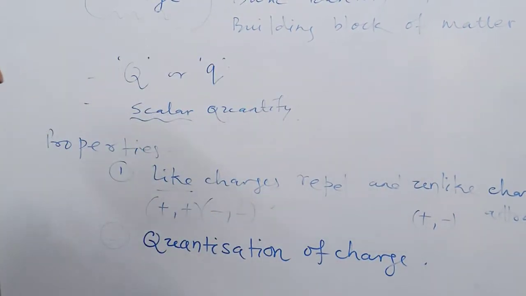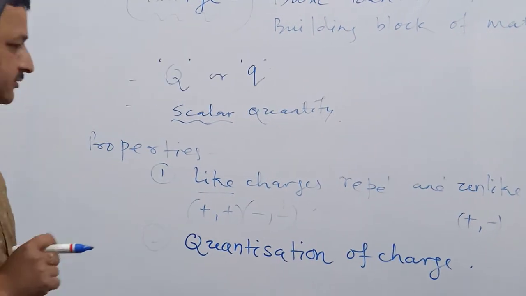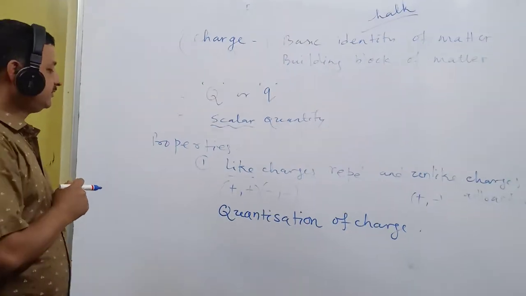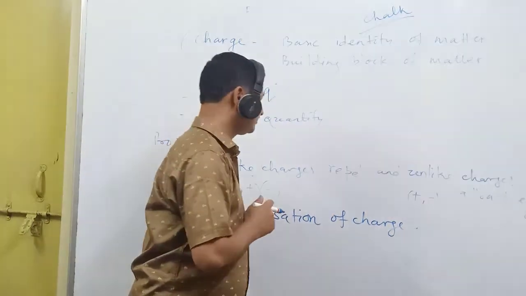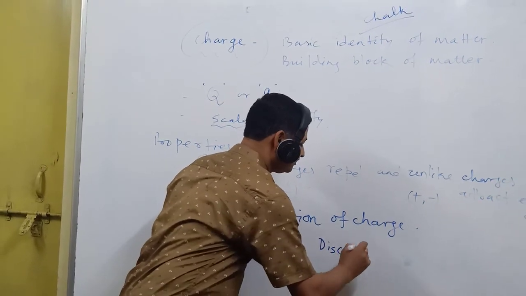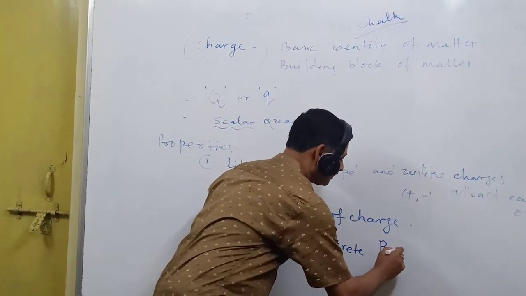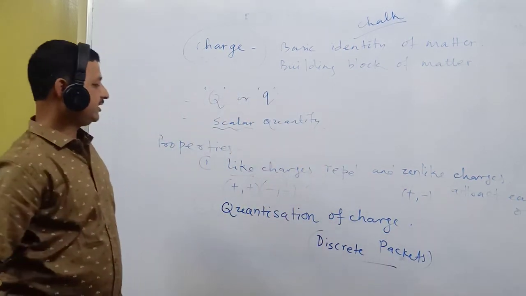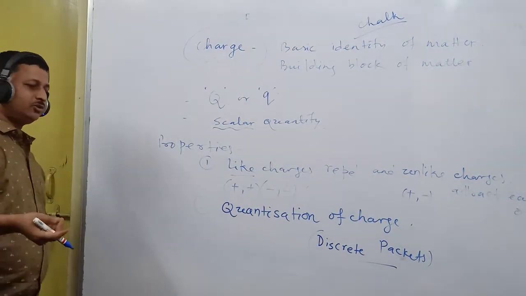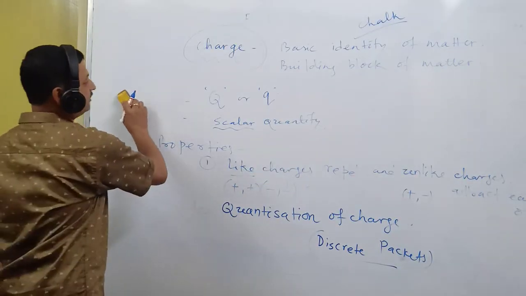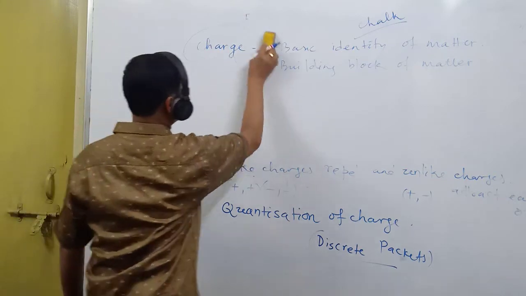It means, let us consider any object or any substance, the total charge of that object always exists in discrete packets. What does it mean actually? You can write down the sentence: